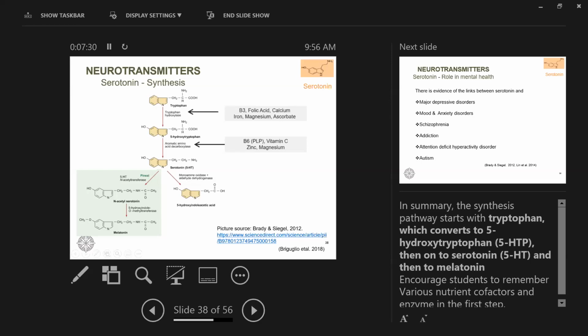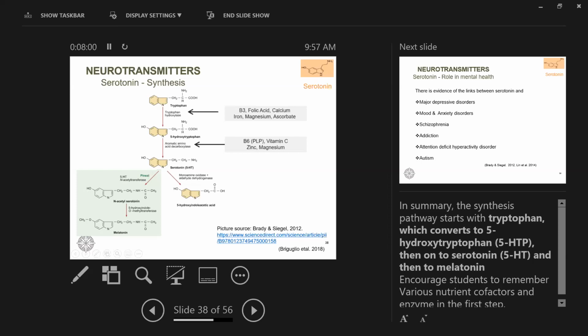Looking at the synthesis of serotonin, we make it from tryptophan in the presence of the enzyme tryptophan hydroxylase. And remember, hydroxylase enzyme needs iron. At this stage, we also need folate, D3, magnesium, ascorbate, calcium.